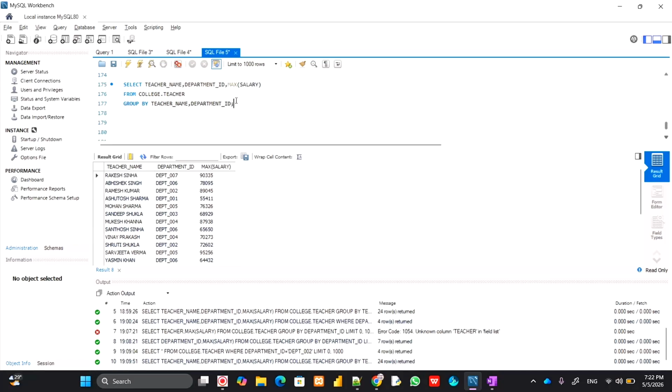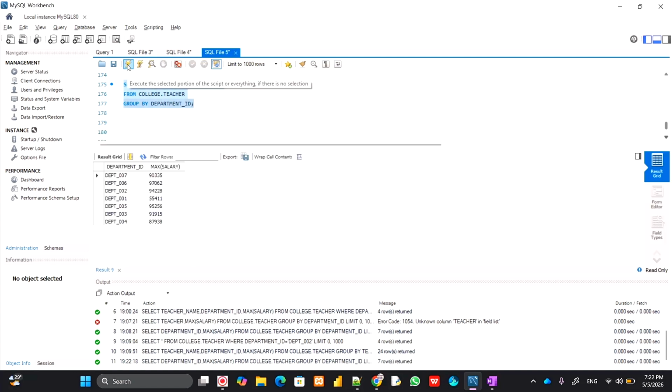What we can do here is, if we remove this teacher name, and we remove the teacher name here also, anyway we have to remove it, now if you click on this, it is giving the department ID as per the maximum salary of each and every department ID.